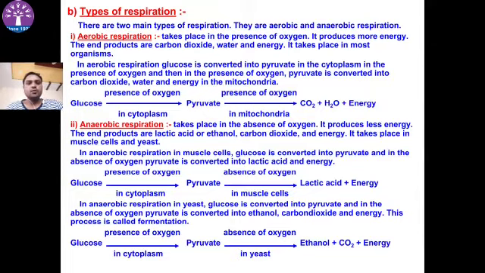Glucose turns into pyruvate in the cytoplasm. Then this pyruvate turns into carbon dioxide, water and energy in the mitochondria in the cell. It is called aerobic respiration. In anaerobic respiration, glucose is converted into pyruvate in the cytoplasm. Then this pyruvate turns into lactic acid and energy in muscle cells in the absence of oxygen. So these are the aerobic and anaerobic respiration equations.